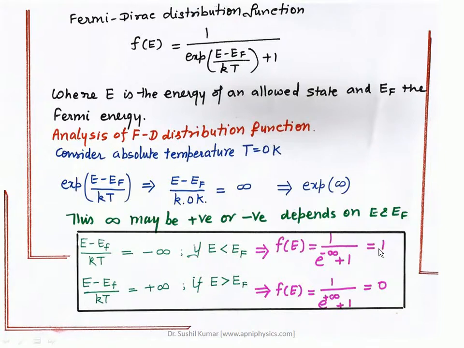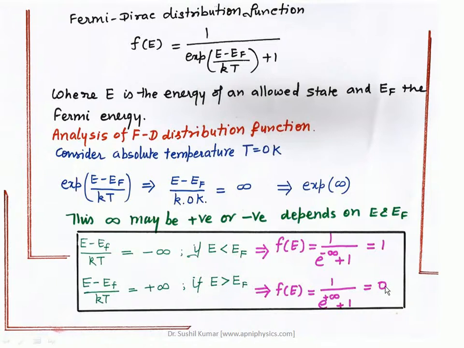Fe is equal to 1 means this probability distribution function says that if the energy level lies below the Fermi energy level, it will be completely filled. But in the second case, when the energy of the level is above the Fermi energy level, the result of this factor is positive infinity, and the result of Fe is equal to 0.